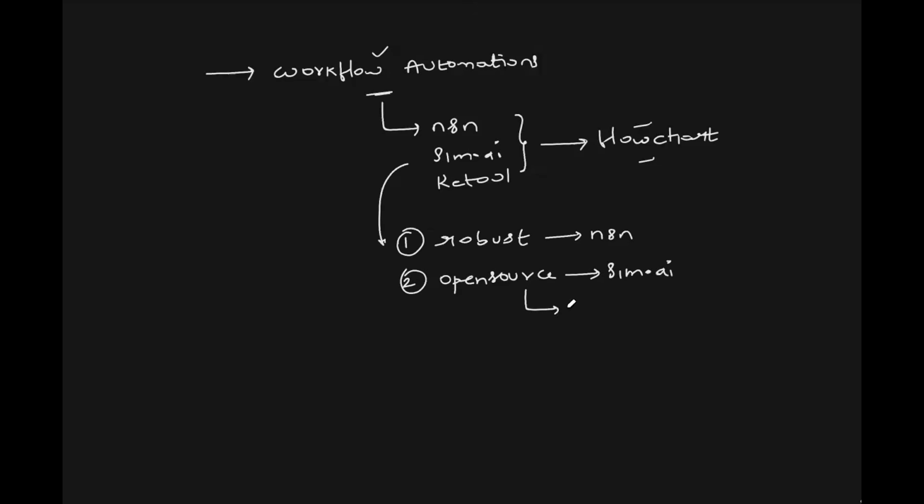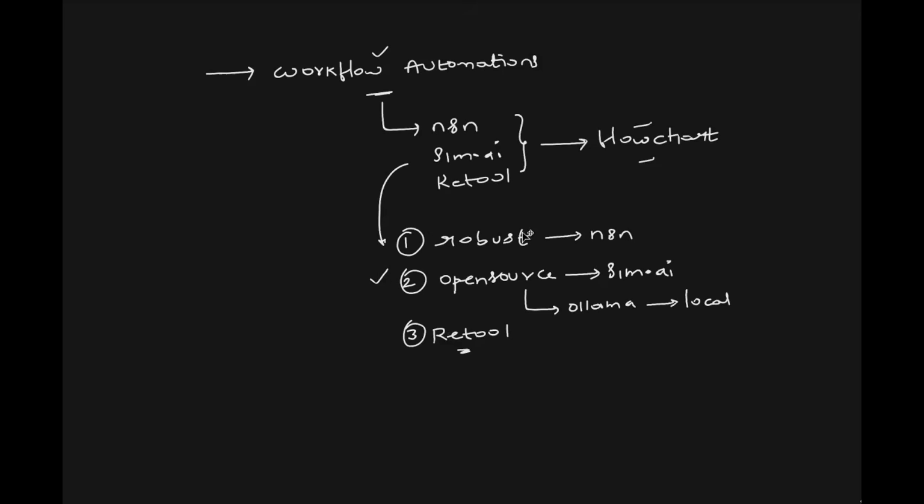Basically, it also comes with Ollama integration. So you can run sim.ai using Docker Compose, integrate it with Ollama, and integrate it with your local models. If your organization has something like a DGX Spark box, or if you have local compute within your organization, maybe on-premises servers, this is the best option to go with. Finally, if you're looking for an enterprise solution, Abhishek, we are not bothered about money, but we are bothered about enterprise level features, enterprise level security, then go with Retool.